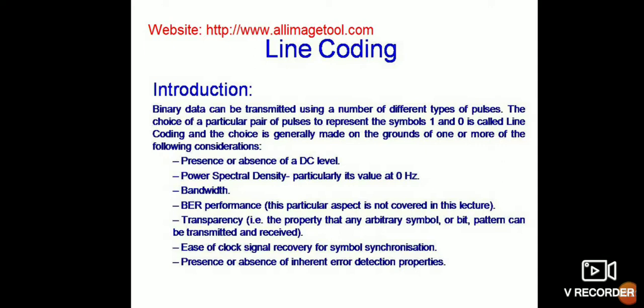choice is generally made on the basis of one or more of the following considerations: presence or absence of a DC level, power spectral density, particularly its value at 0 Hz, bandwidth, bit error rate performance, transparency, i.e., the property that any arbitrary symbol or bit pattern can be transmitted and received, ease of clock signal recovery for symbol synchronization, presence or absence of inherent error detection properties.